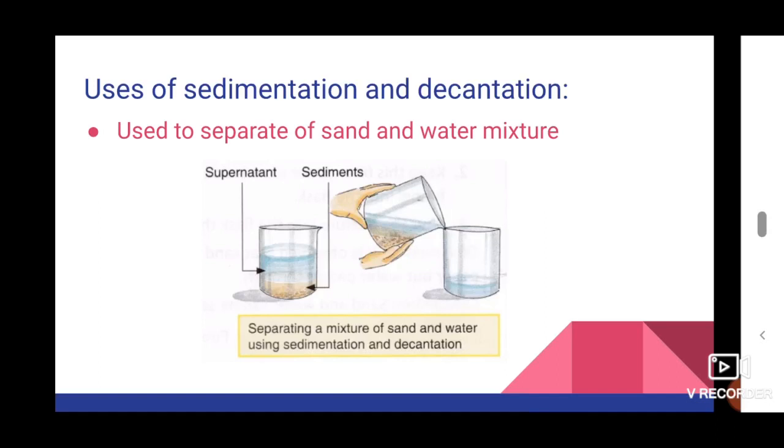Now you try to remove the liquid layer from the container. This process is known as what? Decantation. So in this way we can separate a sand and water mixture. Okay.